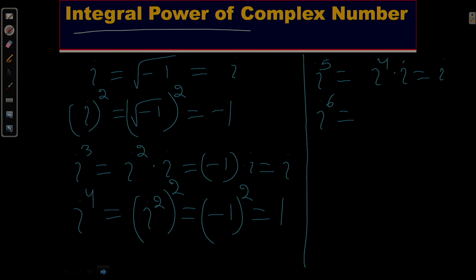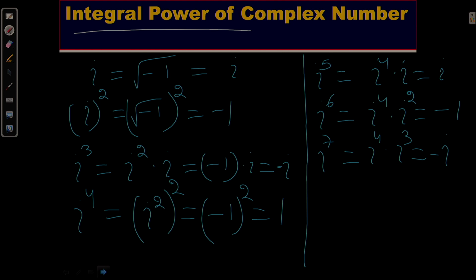So, I can write i to the 4 into i squared. Okay. i to the 4 equals 1, and i squared we have already found is minus 1. So, i to the 6 equals minus 1. i to the 7, I can write i raised to the power 4 into i cubed, which you can find: i to the 4 is 1, into i cubed, which equals, putting the value of i cubed, minus 1 into i, exactly it will be minus i. Here also you will find minus i.